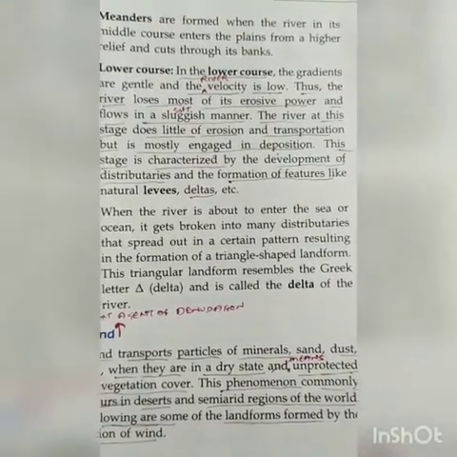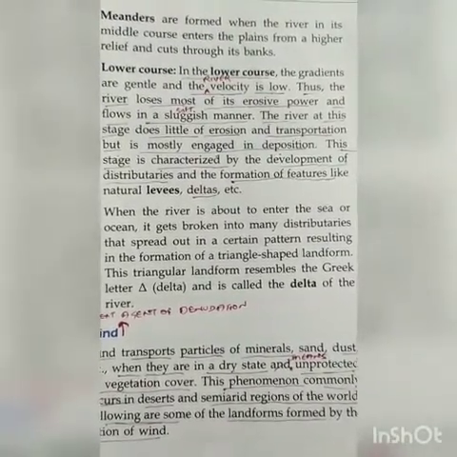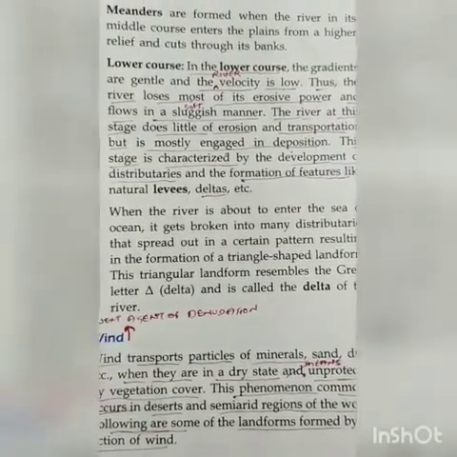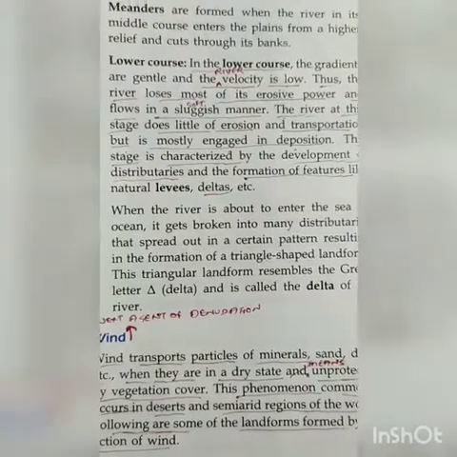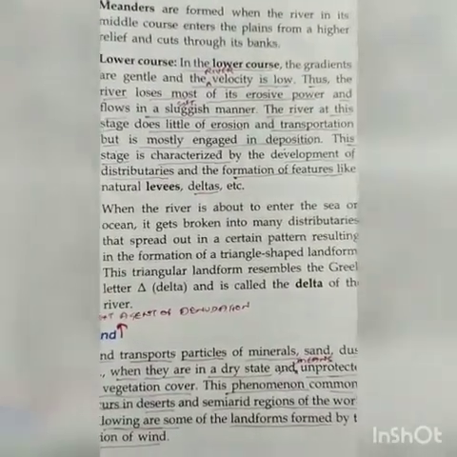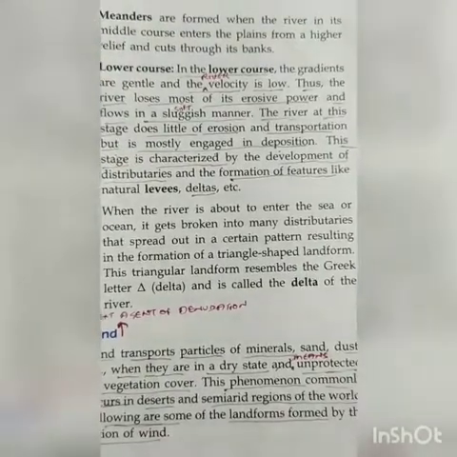At this stage the river does little erosion, because if the flowing water has low capacity or low velocity, then erosion is very little or none.